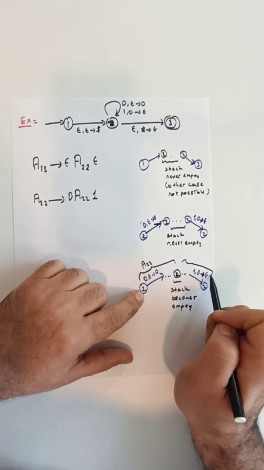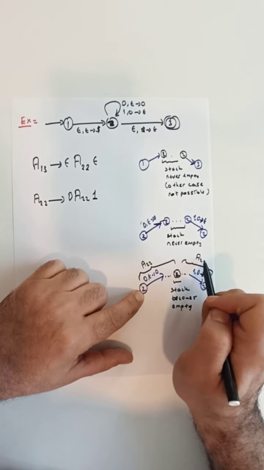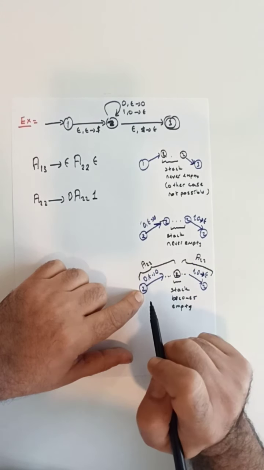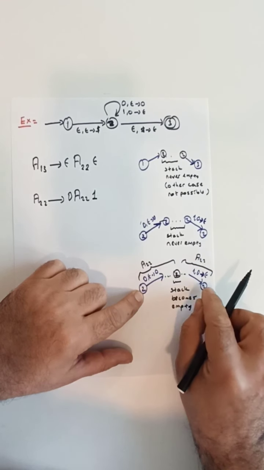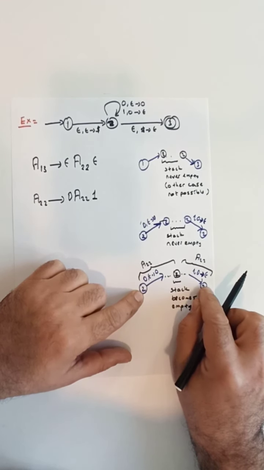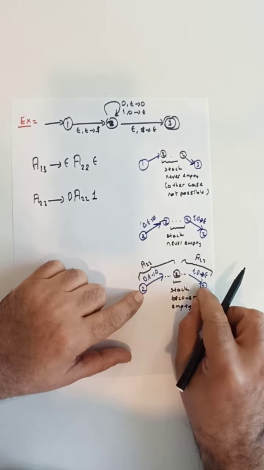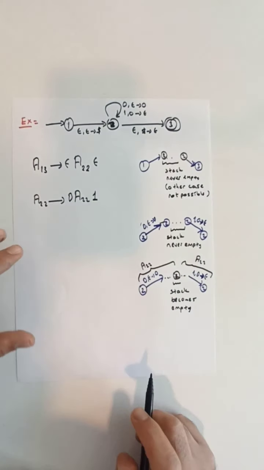And for the second part of the path, again, we can generate it through the use of the variable A22 itself, because the stack is empty initially, the stack is empty at the end, and we start at state 2 and end up at state 2 as well.